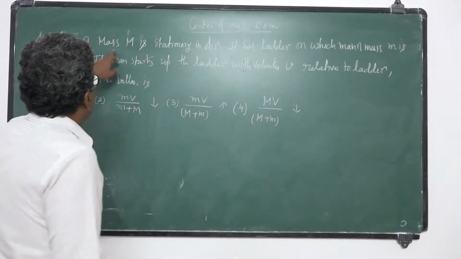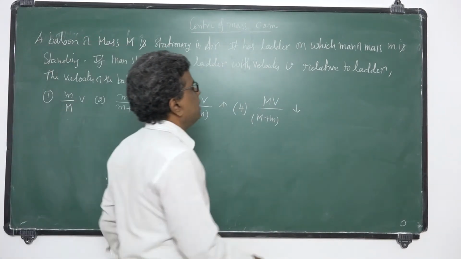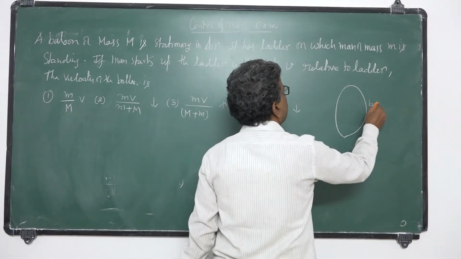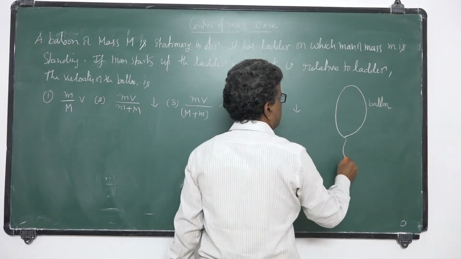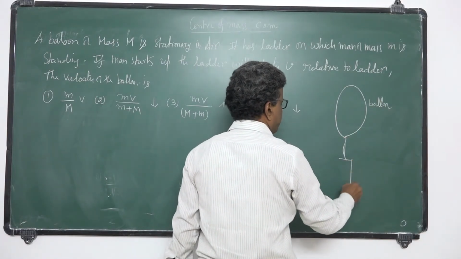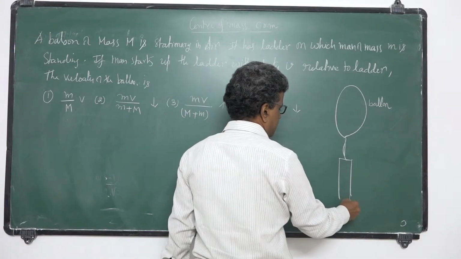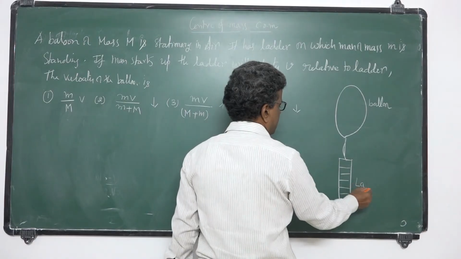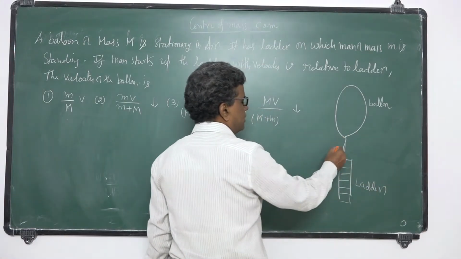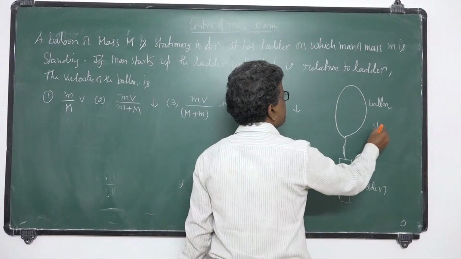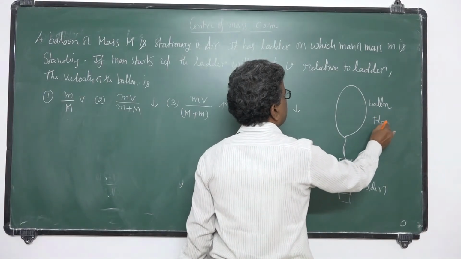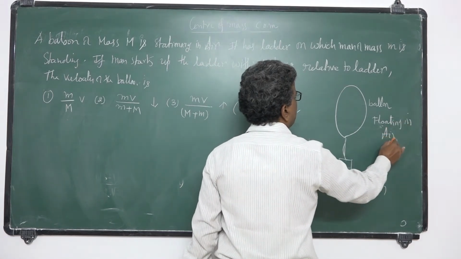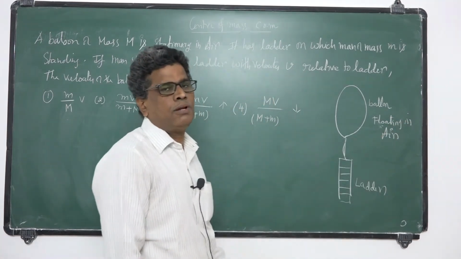A balloon of mass M is stationary in air. Let it be assumed a balloon, so this is a balloon floating in air. The balloon is provided with a ladder, so here is a ladder like this, connected to the balloon. This balloon is stationary, that is floating in air.